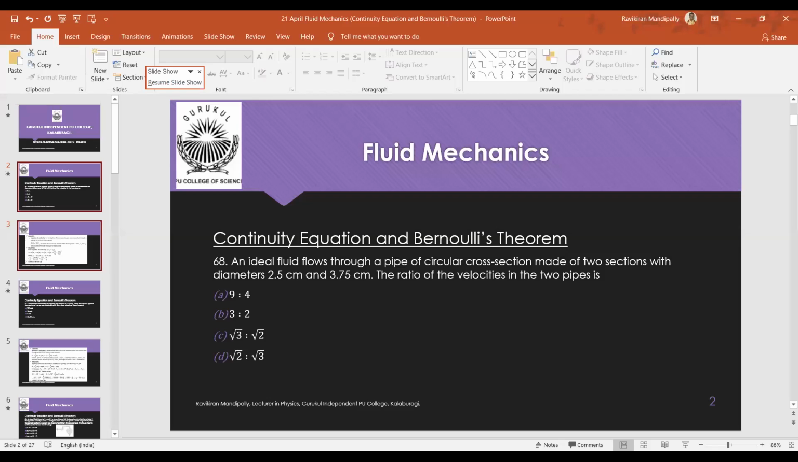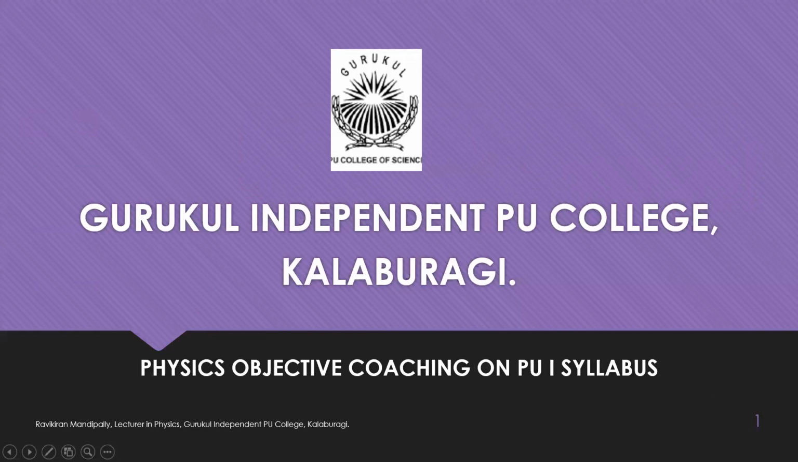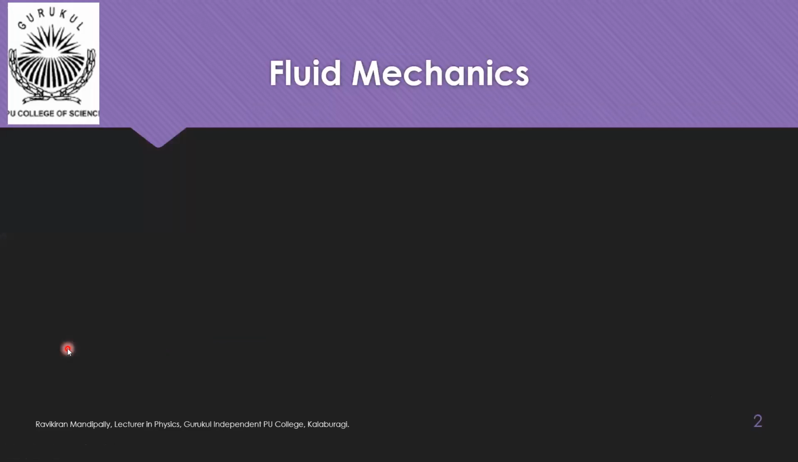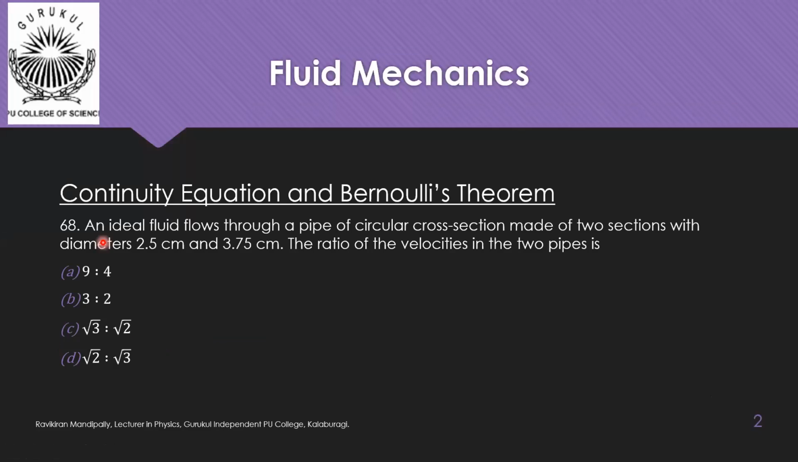We are starting with question number 68. The question is: an ideal fluid flows through a pipe of circular cross section made of two sections with diameters 2.5 centimeter and 3.75 centimeter. The ratio of the velocities in the two pipes is 9:4, 3:2, root 3:2, root 2:3.